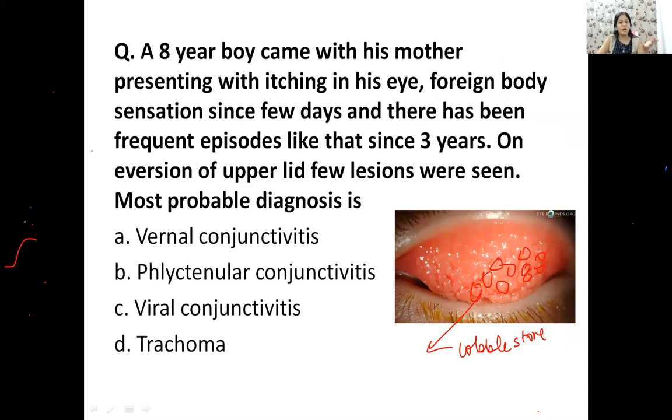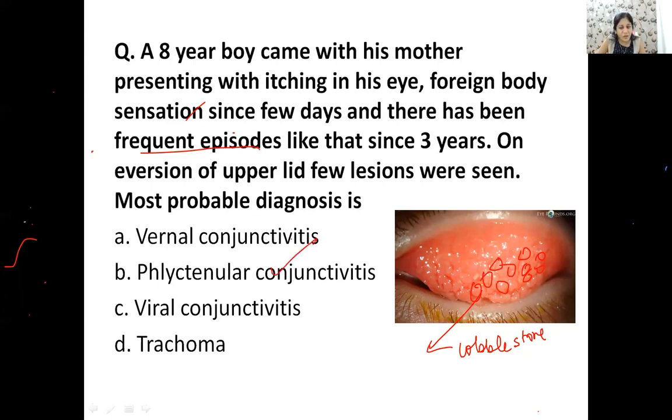So here there's a young boy who has come to you with itching. There's a lot of itching in the eye and there have been frequent episodes like that. Okay? Because VKC is a recurrent disorder. Every summer you get that. So this is the season where we are having a lot of VKC patients in the clinic. Okay? So some such kind of clinical question can also be there.